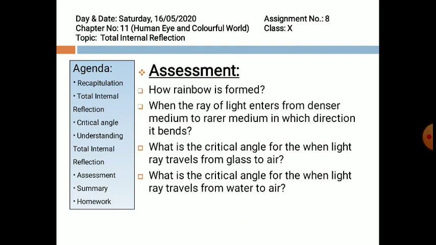Now, let us assess what we have studied today. Question number 1: How is a rainbow formed? Yes, you all know. The raindrops act as small prisms. Question number 2: When the ray of light enters from a denser medium to a rarer medium, in which direction does it bend?